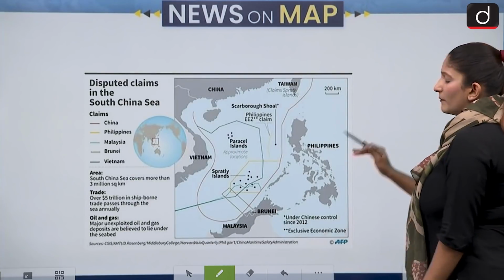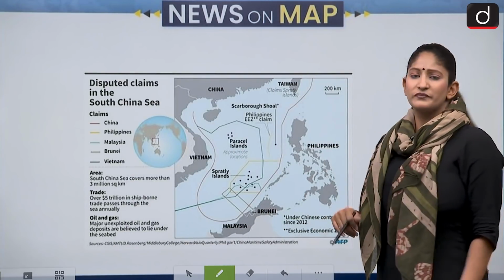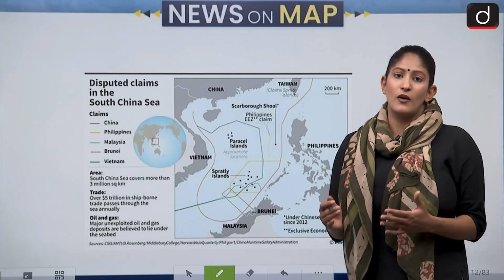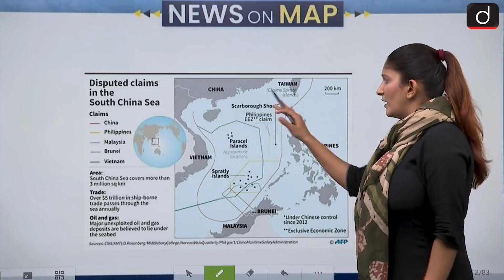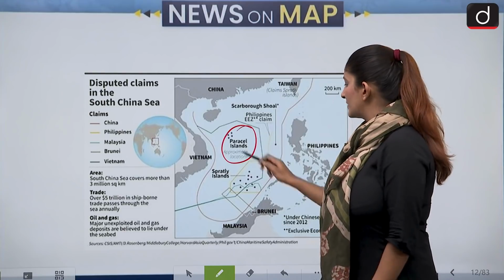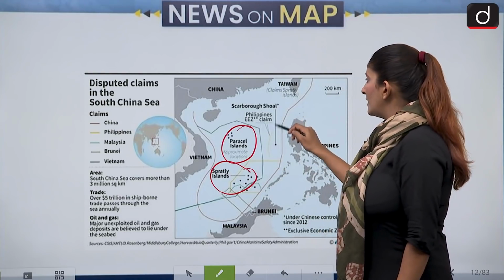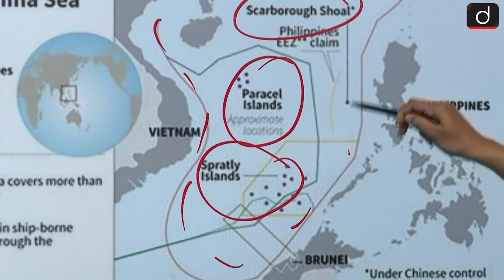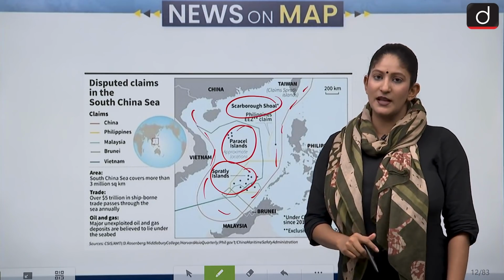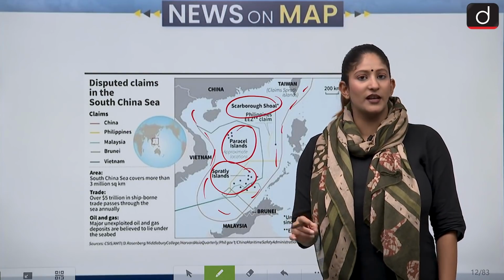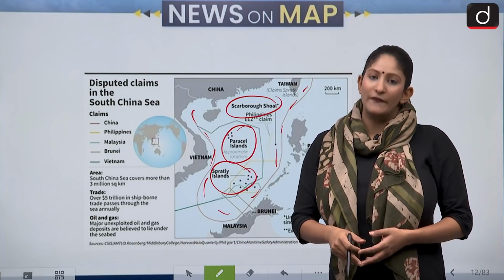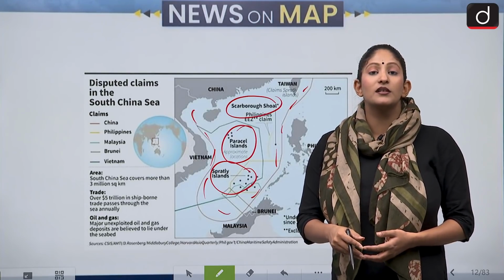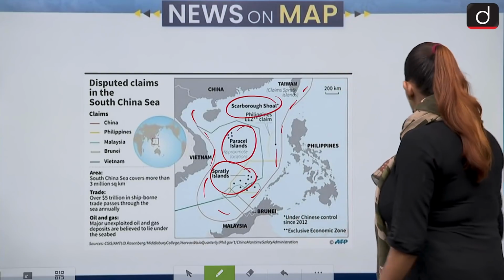Now this question, okay, before we begin with our next question, just have a look at the important regions in the South China Sea, because the South China Sea has been a very hot topic. Why? Because of the aggression of China. So Paracel, Spratly, and Scarborough Shoal, basically, they lie in the South China Sea. And the nine-dash line map is related to the South China Sea. So if it is asked in your prelims examination, the nine-dash line belongs to the South China Sea. This is a map with the help of which China claims its region in the South China Sea. And it says that it was an erstwhile part of China. Now that is absurd right now.